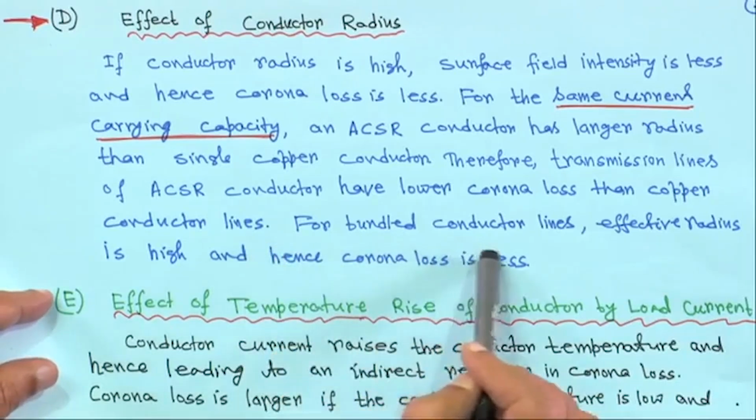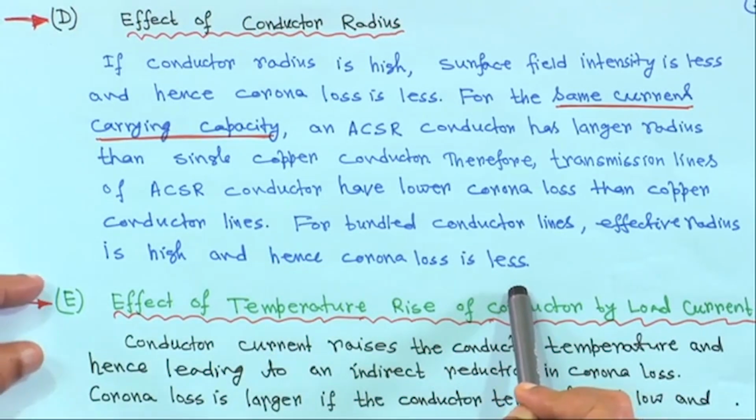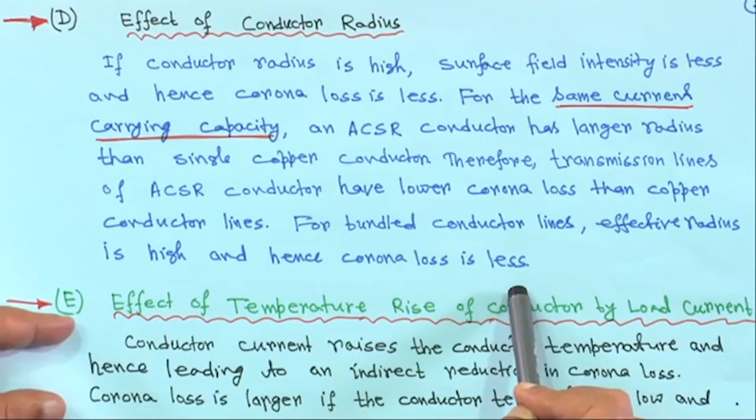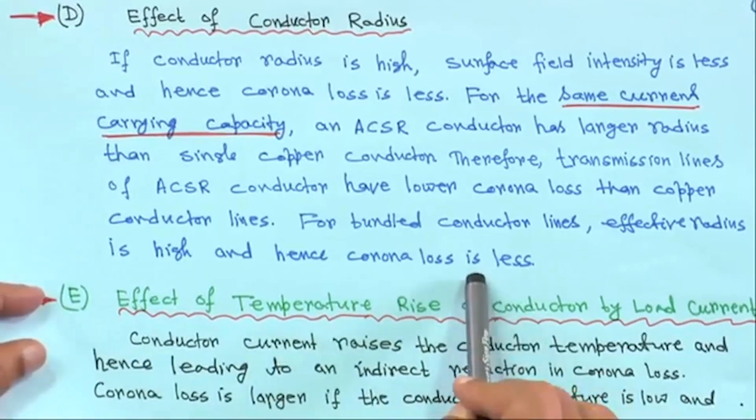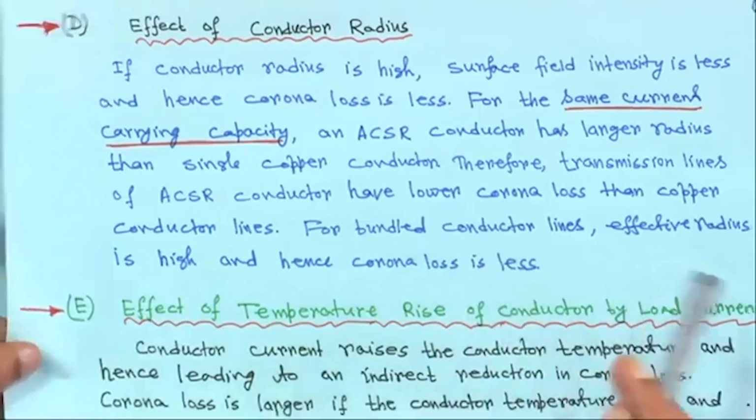For bundle conductor lines, effective radius is high, hence corona loss is less, because if effective radius is high, then the potential gradient will also be less. So, hence the corona loss is less. You can come to this conclusion from your intuition.